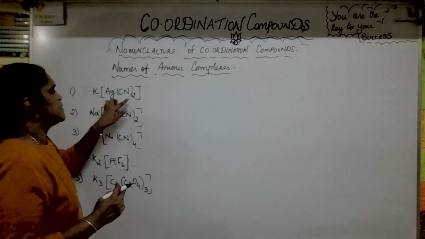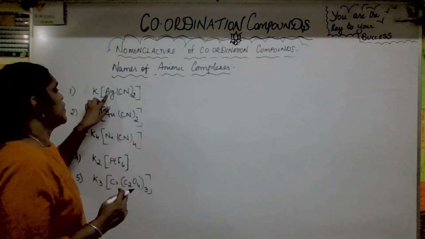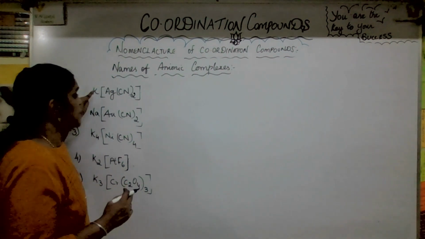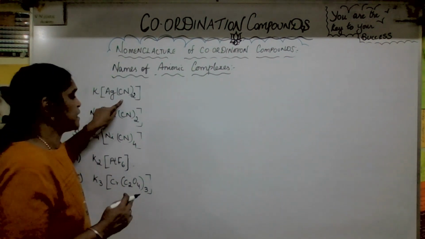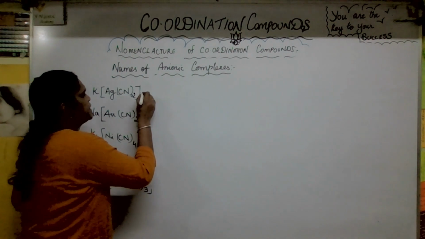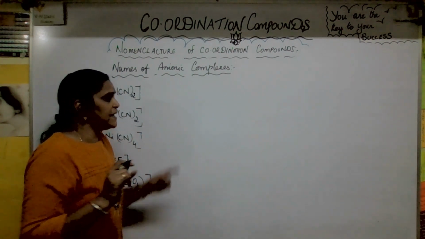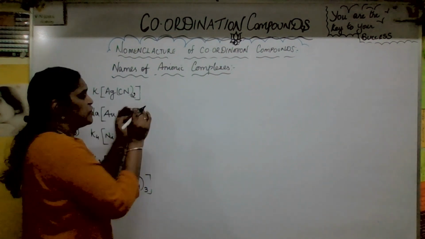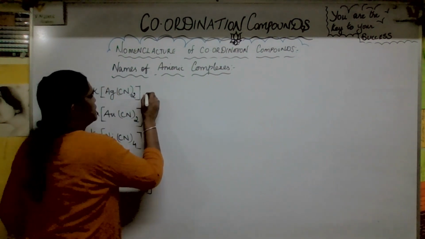Potassium dicyanidoargentate(I). Now this is the ionic sphere, this is the coordination sphere. How to write it? There is no capital letter, and the coordination sphere has to be in one word, right? Come on, let us go.